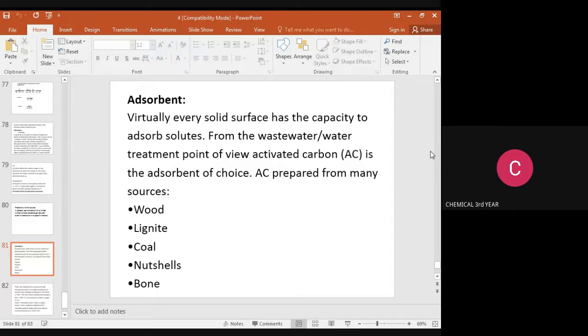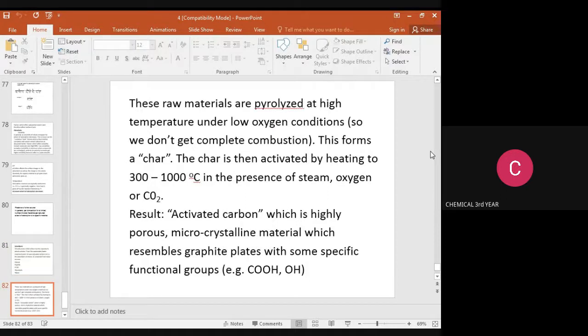Activated carbon is prepared from many sources, that is wood material, lignite, coal, nutshell, bone, etc. Many are available. To prepare the activated carbon, we collect the raw materials, whether wood or lignite, and perform pyrolysis at high temperature under low oxygen conditions, so we don't get complete combustion. This forms what is called char.